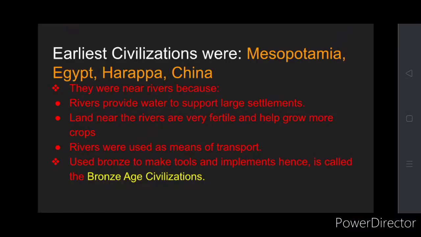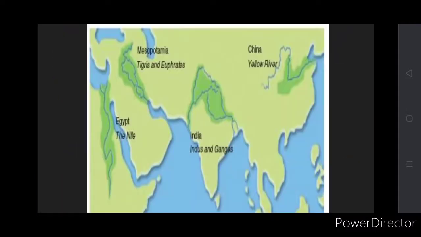Okay, so now if you see this map, you will realize that the four earliest civilizations are the Chinese civilization, Indian civilization, Mesopotamian civilization, and the Egyptian civilization. But one thing that you will notice is that all of these cities are located near rivers. These blue lines are all rivers. So why do you think all the cities were located near water or rivers?